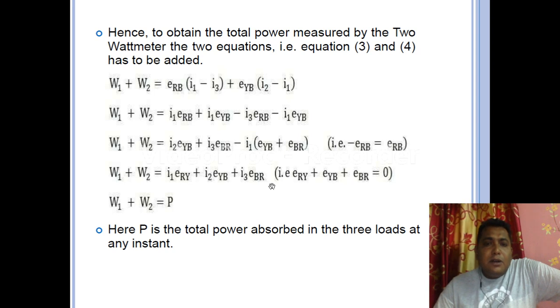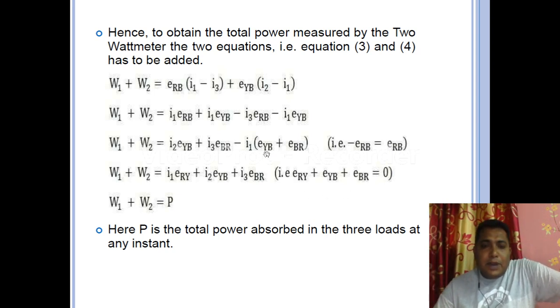Now from the concept of KVL, the summation of voltages is equal to 0. So EYB plus EBR is equal to minus of ERY.